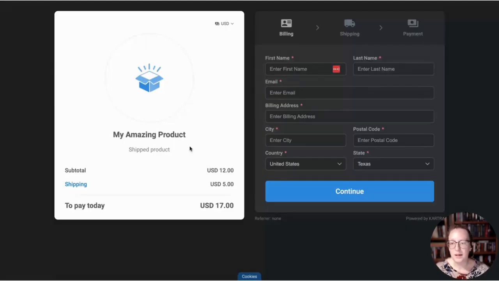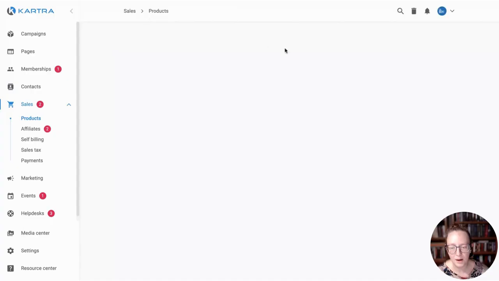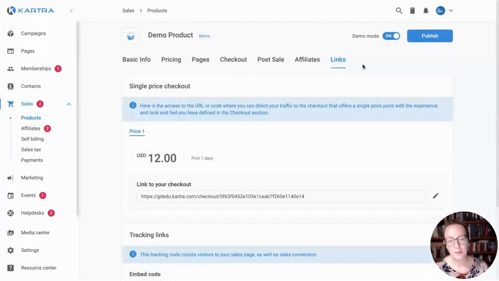So here you go. You saw this as I was setting it up. My amazing product, it is shipped. It's going to have a $5 shipping charge on top of a $12 price. It gives people the option to fill out all their information. It has this shipping tab because I turned shipping on, and I set it to that kind of dark mode theme. So that is how the checkout is going to look. And this is just a very basic, like I said, you have finished the product. So you're going to come back in here and then you're ready to publish.